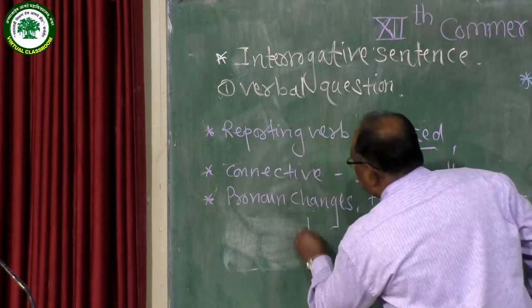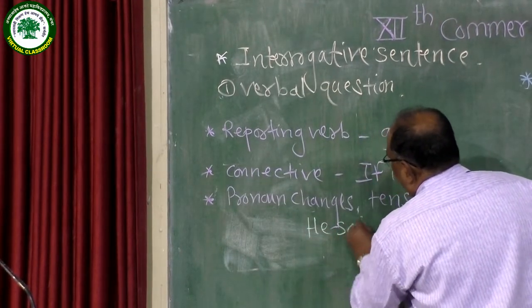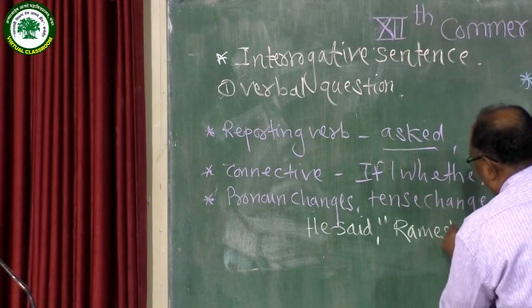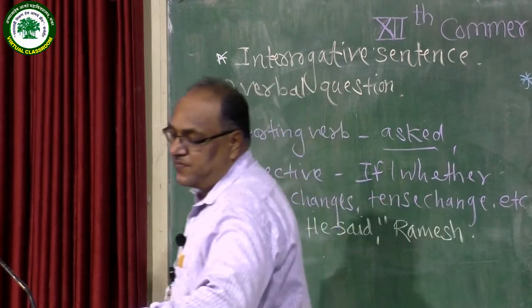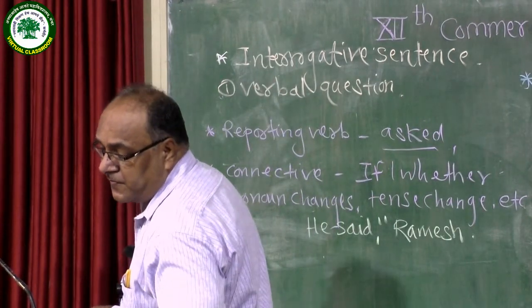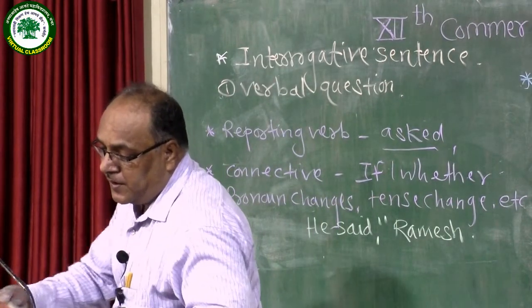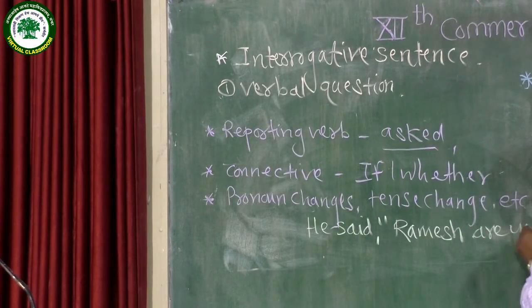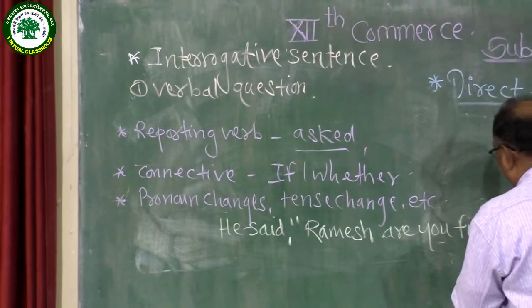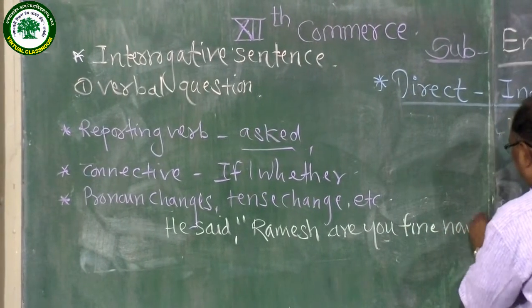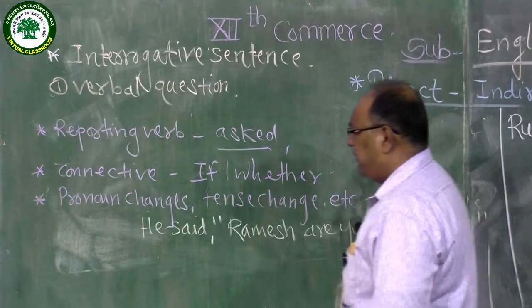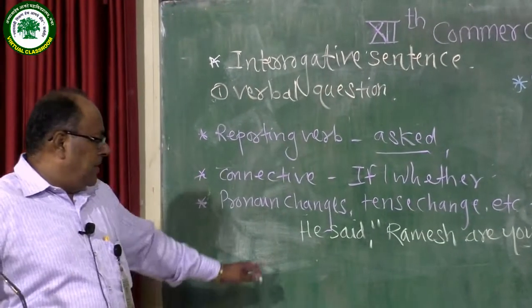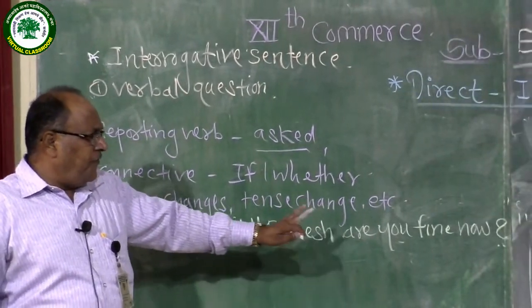For example, he said, Ramesh, are you fine now? This is a verbal question in inverted commas, direct speech. He said, Ramesh, are you fine now?